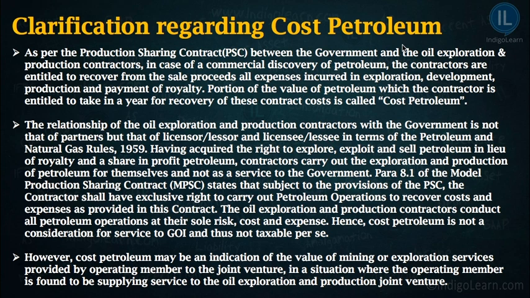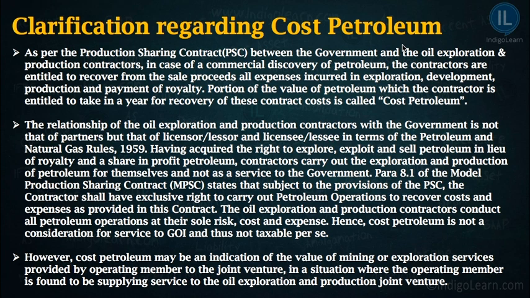Now, the first question which comes to our mind is, what kind of contract is this? Is this a partnership contract? The answer is no. This is not a partnership contract between the government of India and the oil exploration company. Then what is this contract? This contract is like a licensor and a licensee contract. What does that mean?